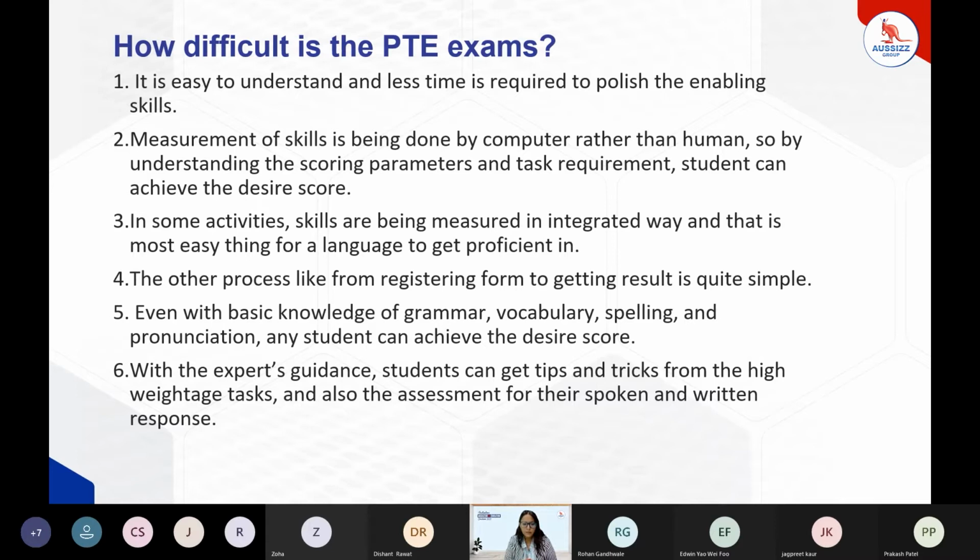Apart from that, the expert's guidance, at least in terms of speaking and writing, is needed. If you're getting the expert's guidance in that particular area, that would help you secure good scores in PT.